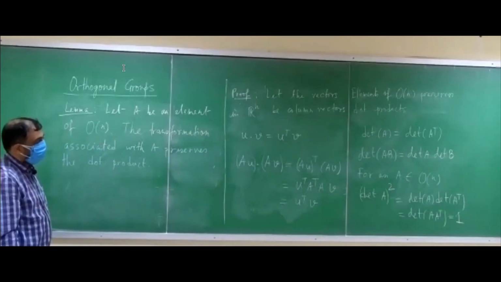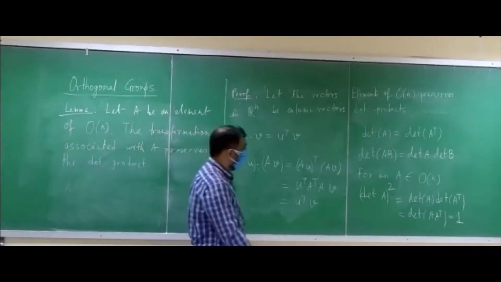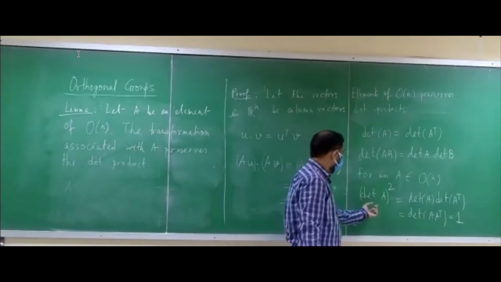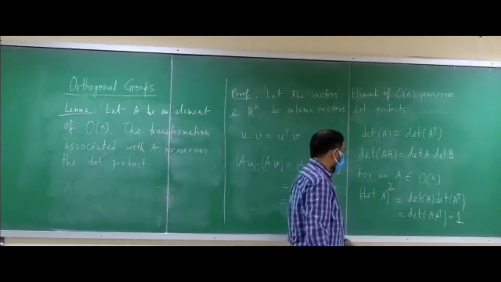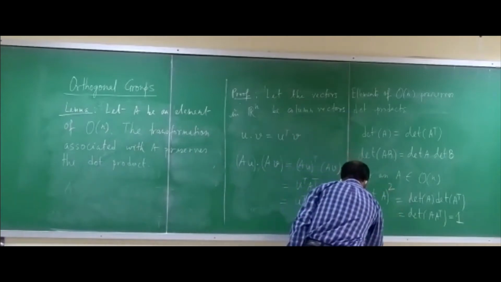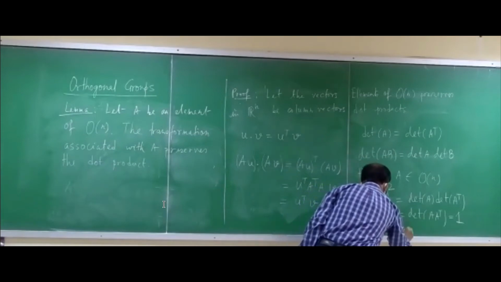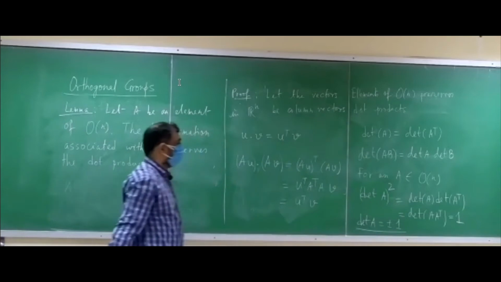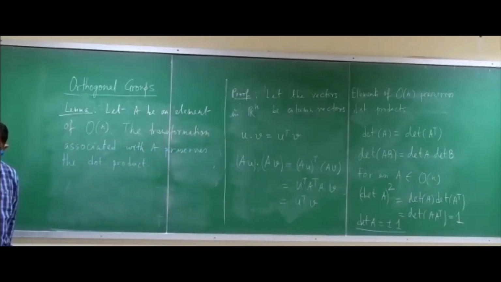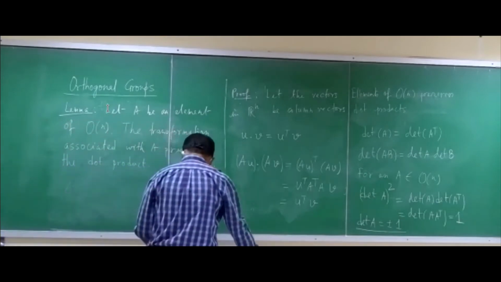So for an element A in On, determinant A whole square equals 1, which tells us that determinant A is plus or minus 1. So the elements of On can have determinant either +1 or -1. That's a very important property of the elements of On.